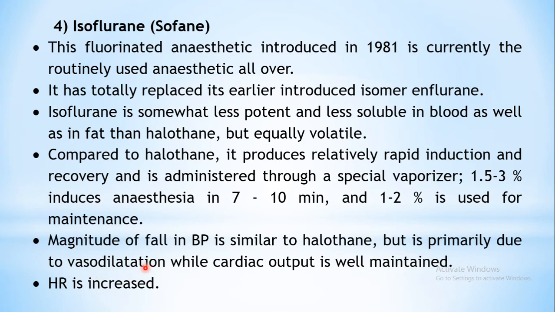In case of halothane, we had seen that cardiac contractility is reduced and cardiac output is reduced. These are additional reasons for the fall in BP. But here the fall in BP is basically due to vasodilatation. Cardiac output, which is reduced in case of halothane, is not seen with isoflurane. Cardiac output is not reduced here.